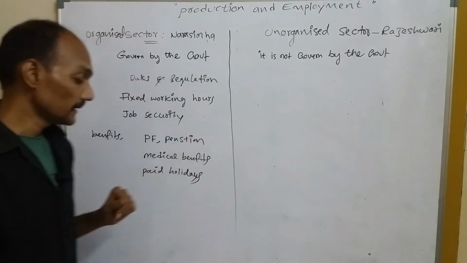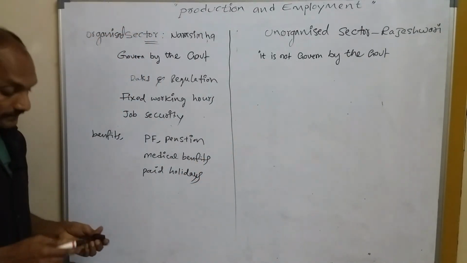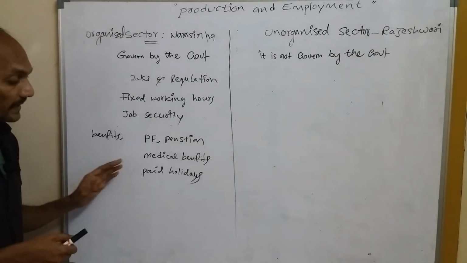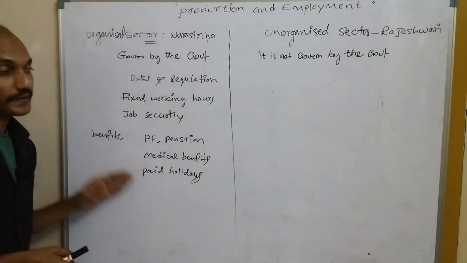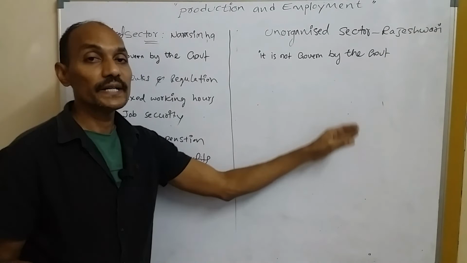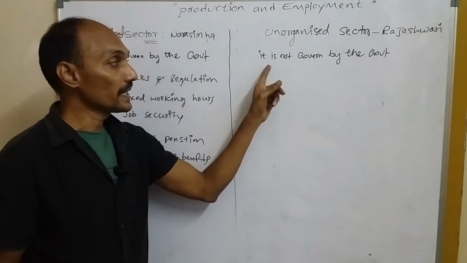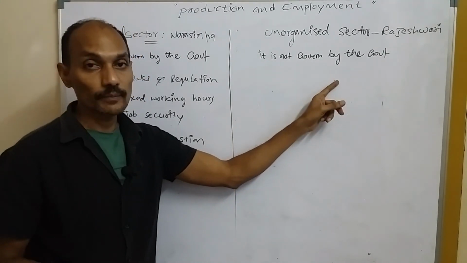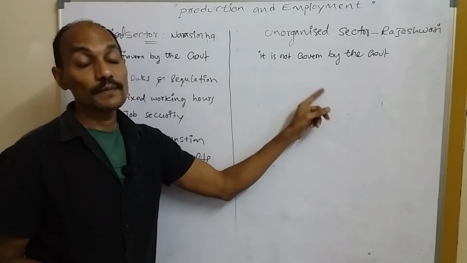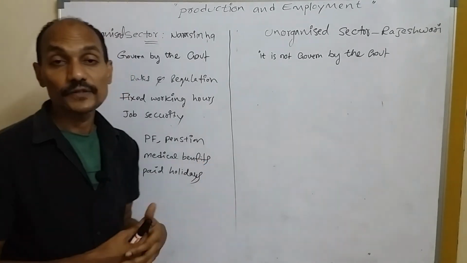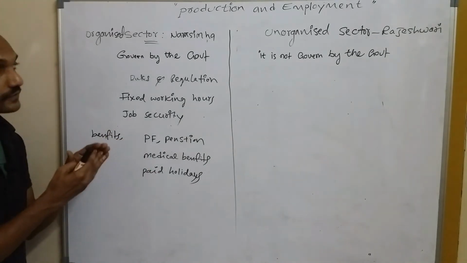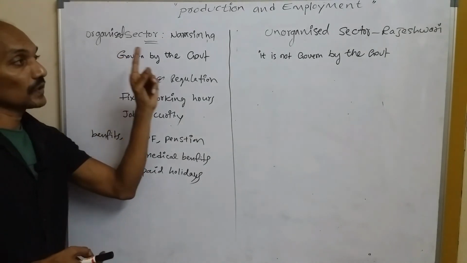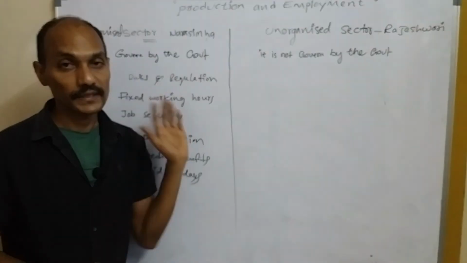Okay, and medical benefits are also available in the organized sector, but here there are no medical benefits, because it is not governed by the government, it's governed by private ownership. It depends on the owners. Okay, so this is the difference between the organized sector and the unorganized sector.